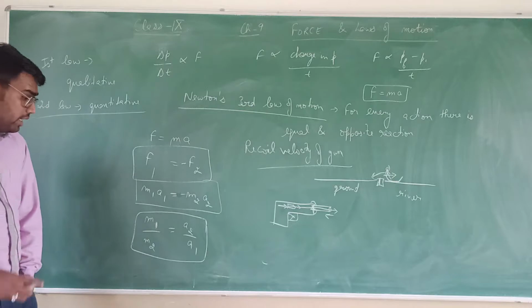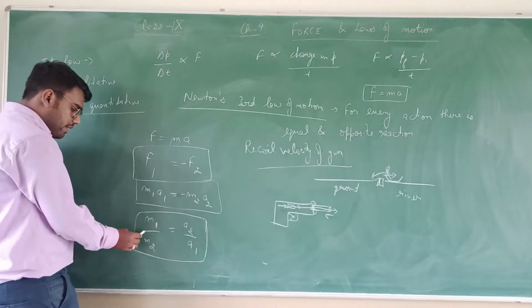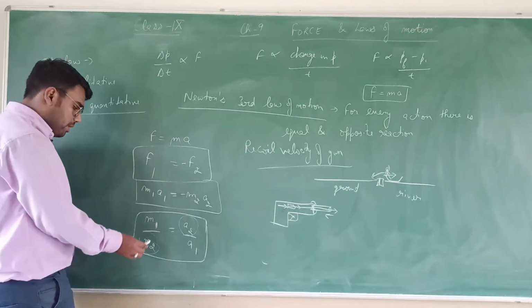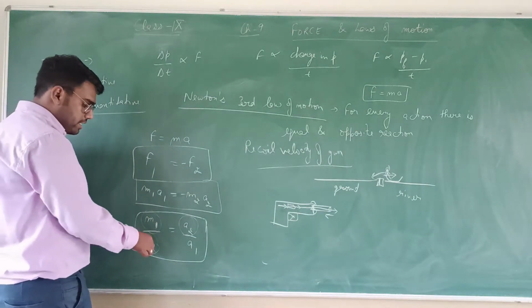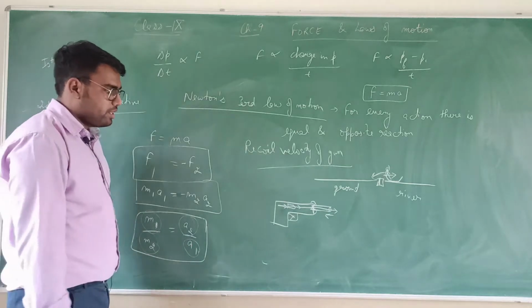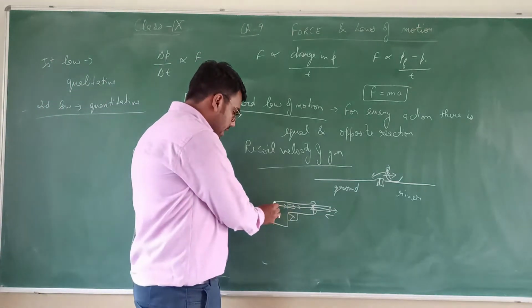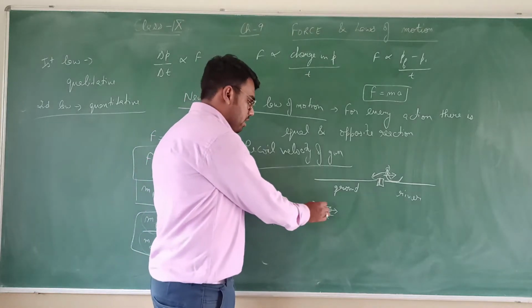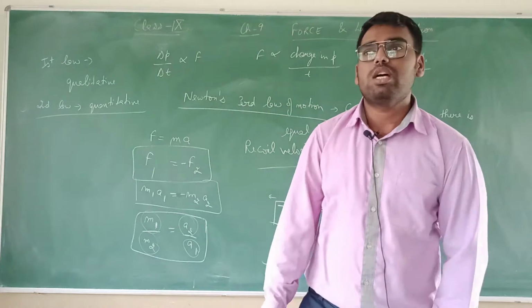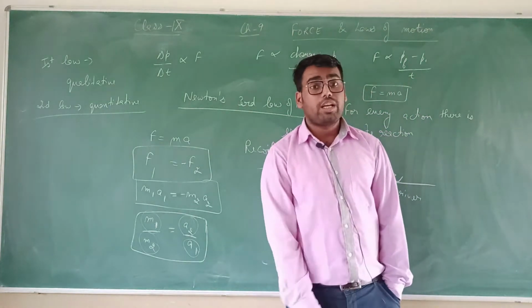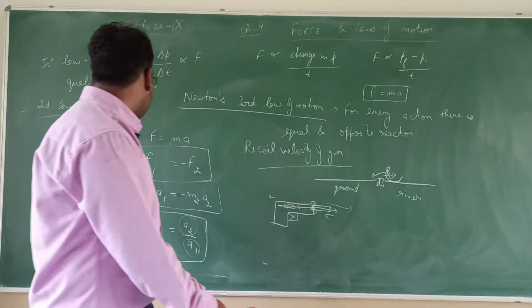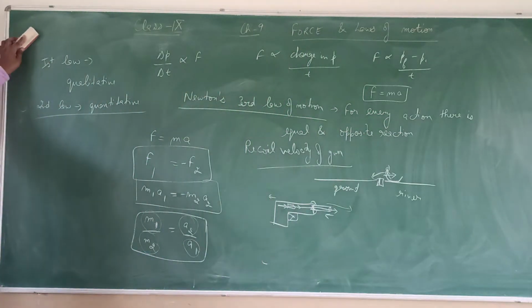The mass of the bullet is very small, so its acceleration is very high, and the mass of the gun is very high compared to the bullet. The mass of the gun is more, so its acceleration is less. That's why the gun has a shorter displacement and the bullet has a large displacement. This is Newton's third law of motion, which is connected with the law of conservation of momentum also. So our next topic is the law of conservation of momentum.